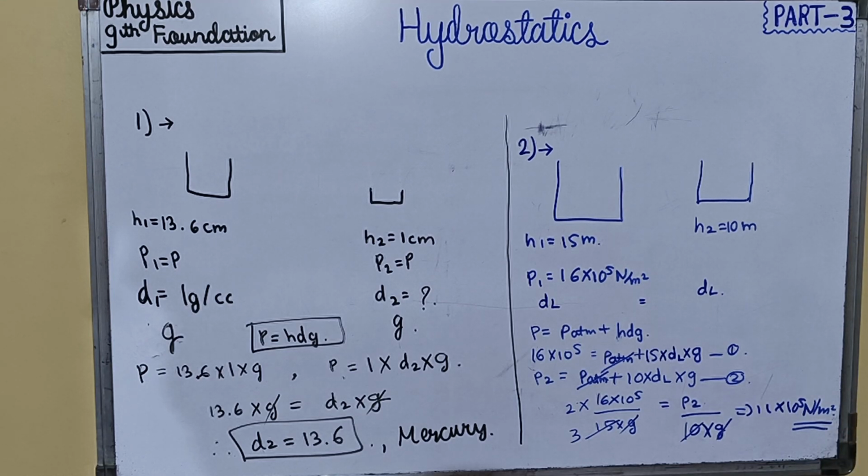I hope you have understood till this. This is the approximate value. After simplifying we'll get P2 equal to this.